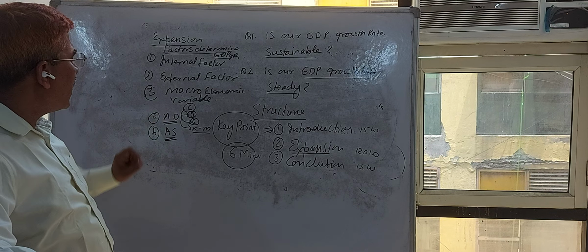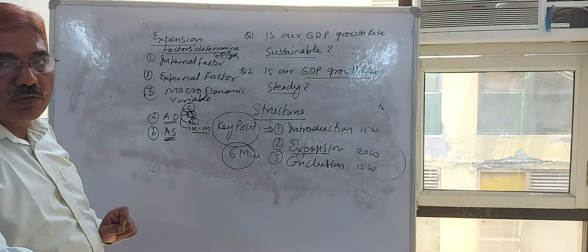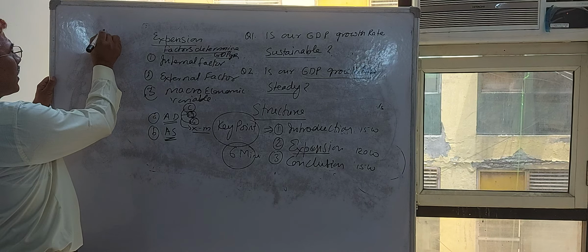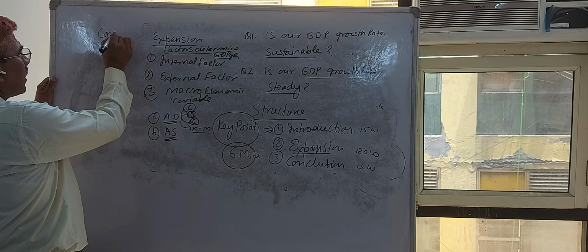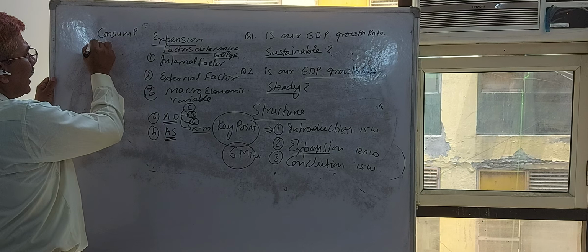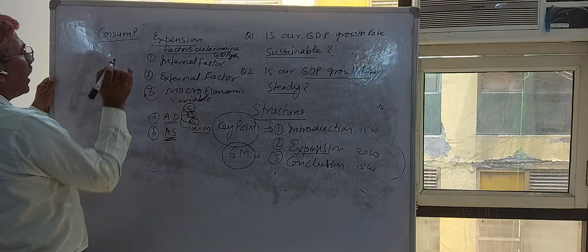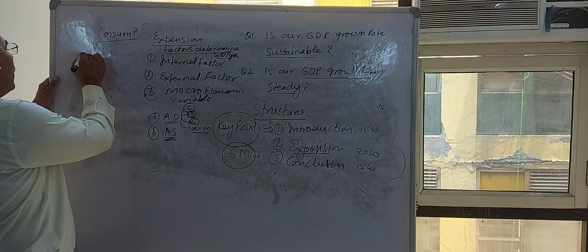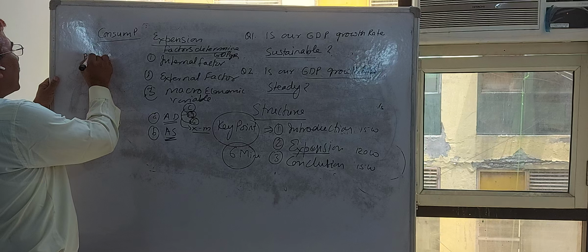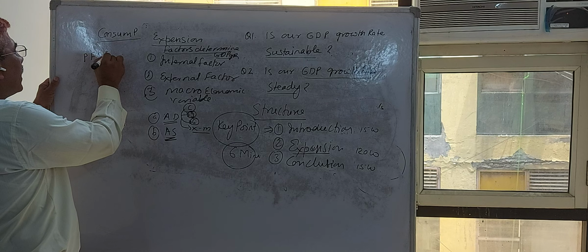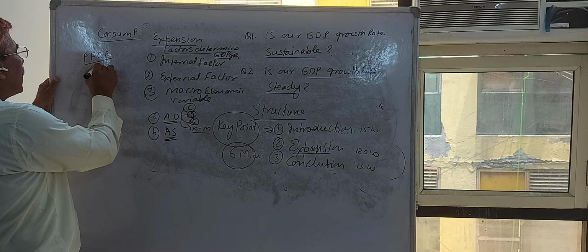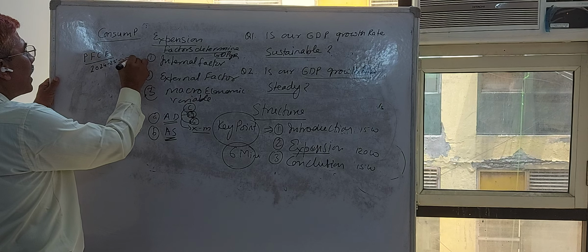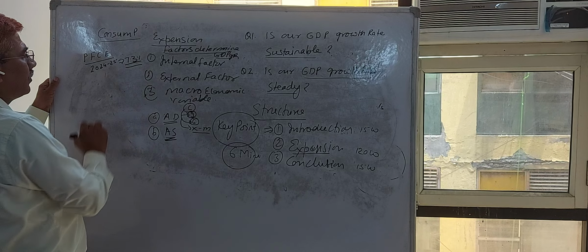For better explanation, what kinds of data you have to memorize? First, consumption. You can take the consumption data from the Economic Survey: private final consumption expenditure during 2024-25 increased by 7.3%.